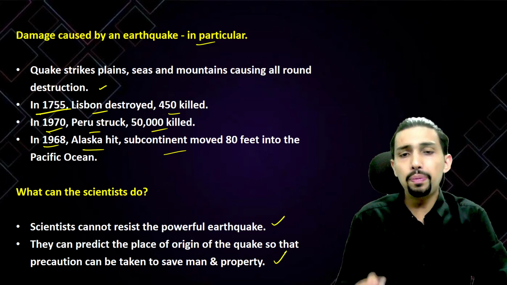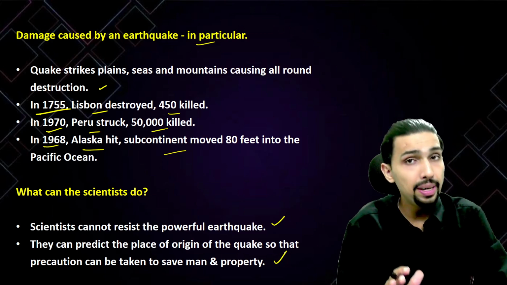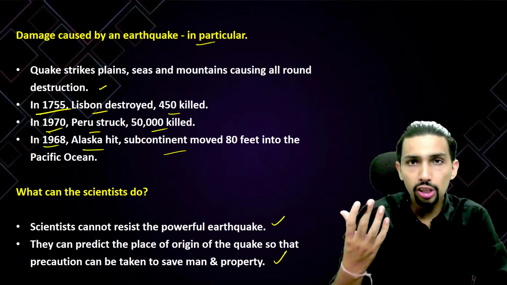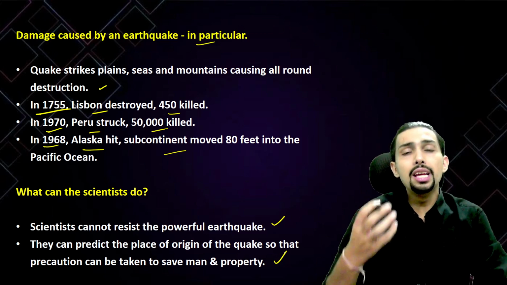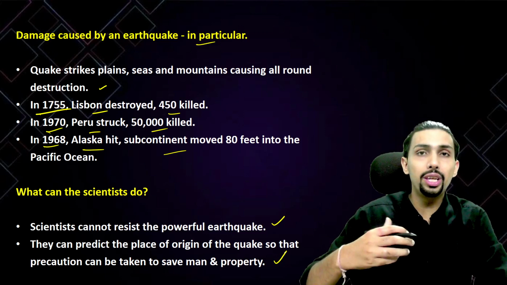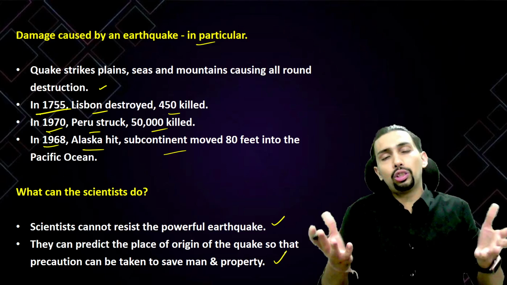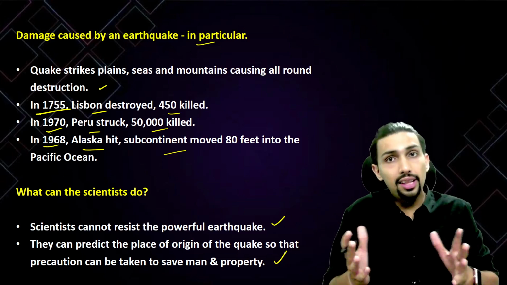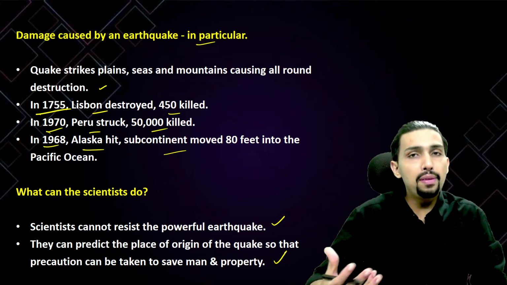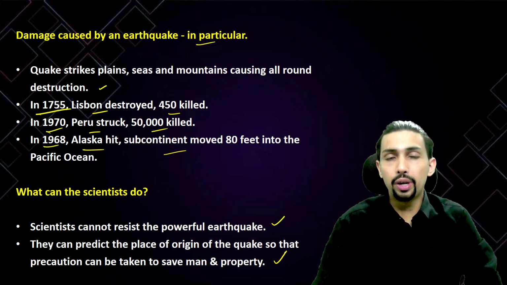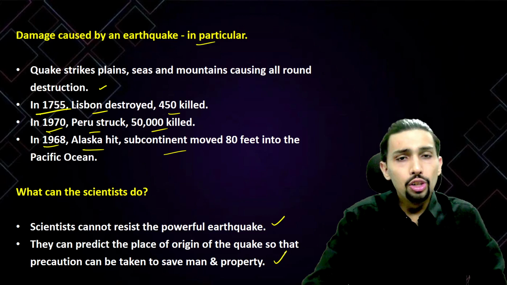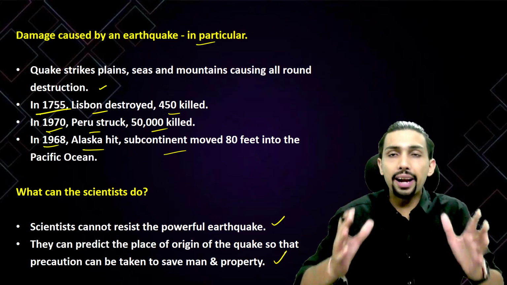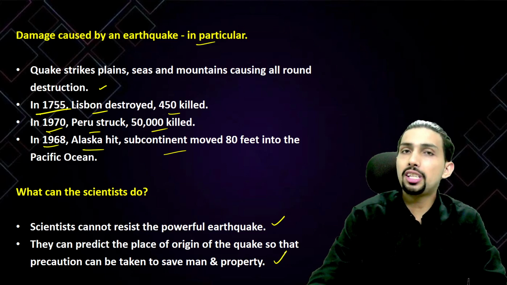They can predict the place of origin of the quake so that precaution can be taken to save man and property. So we cannot, you can say, find a solution to stop earthquakes permanently, but definitely we can find a solution so that we get an idea of when an earthquake may strike. Okay, what are the indications that an earthquake is going to come? If that can be found out, we can definitely save some property as well as life, right? So now we just need to write all these points down in a paragraph so that the essence of the passage is maintained.